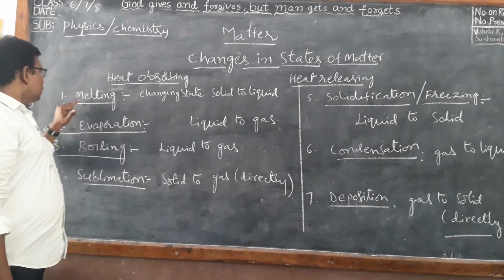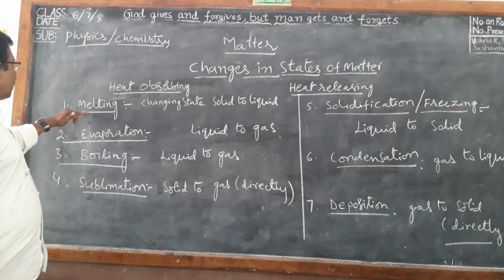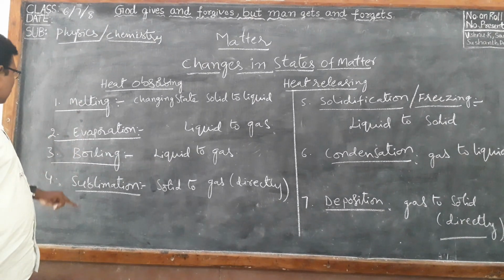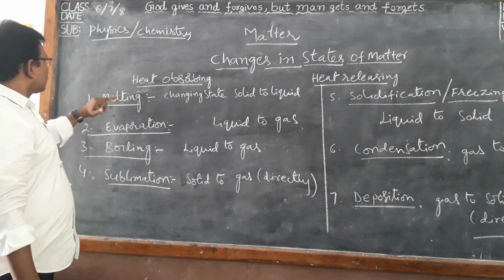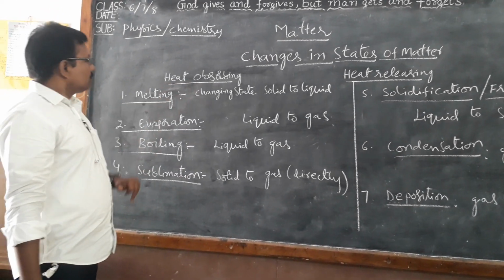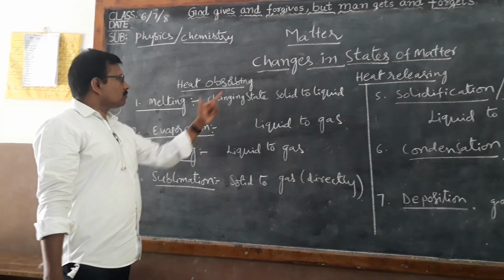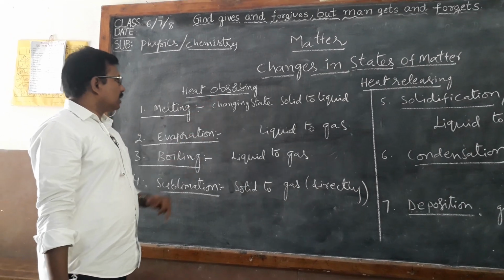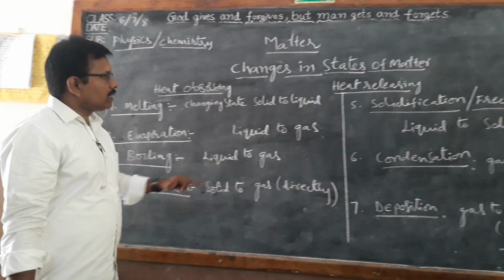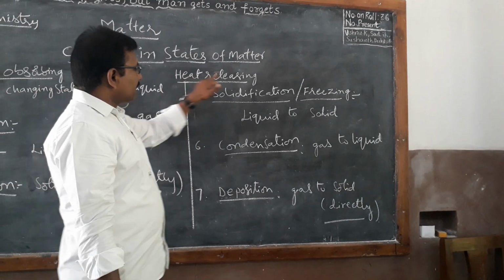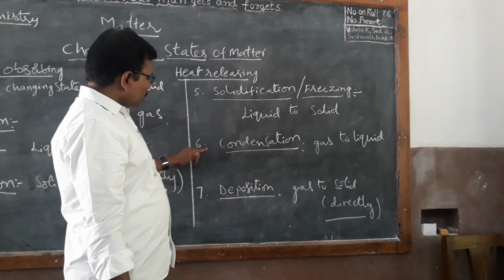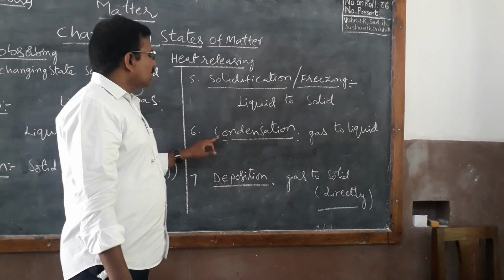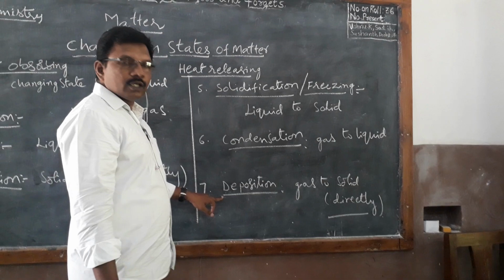In this, melting, evaporation, boiling and sublimation are the four processes that belong to the first, absorption method. By absorbing heat, these processes happen. Now here, by releasing heat, these three processes take place. The first one is solidification or freezing, the second is condensation, and the third is deposition.